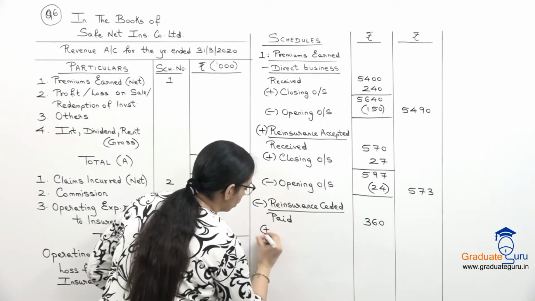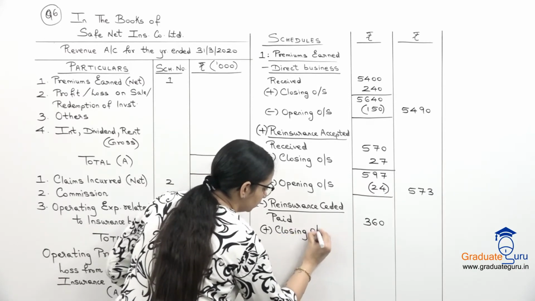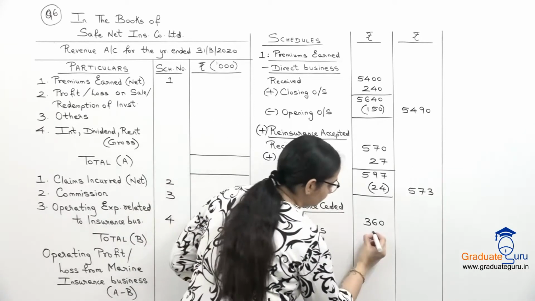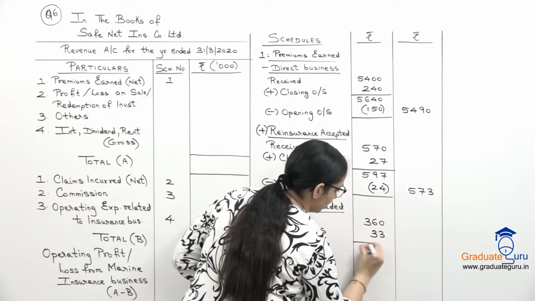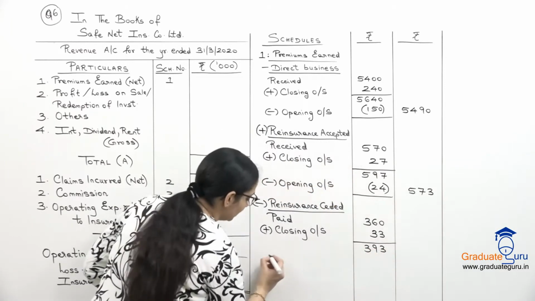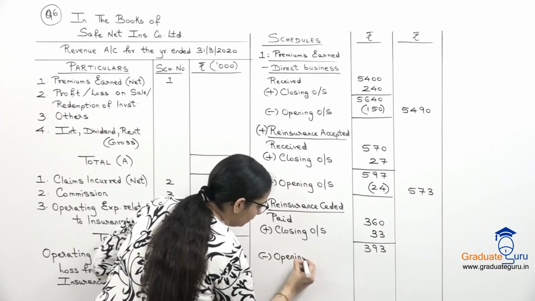Again, add your closing outstanding. Here it is payable. So, closing payable is 33. Let's take a subtotal. And from that, I subtract my opening outstanding, that is opening payable.